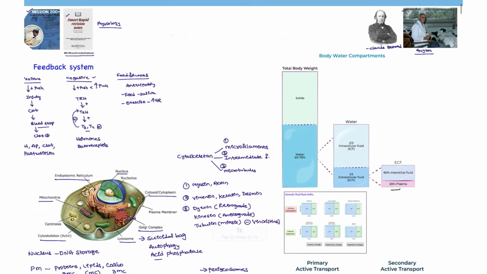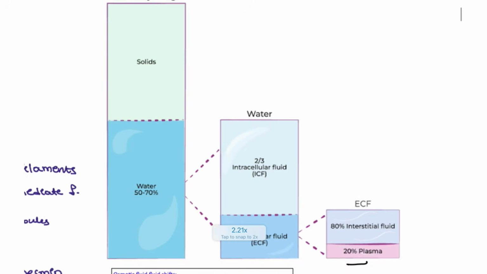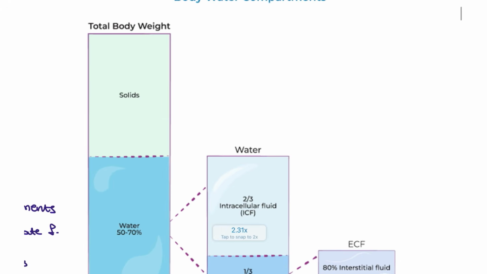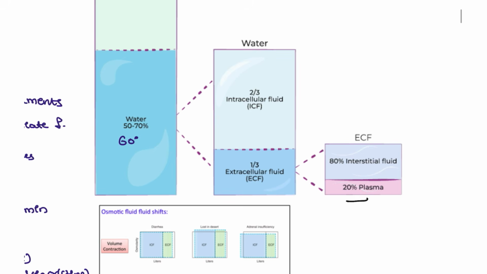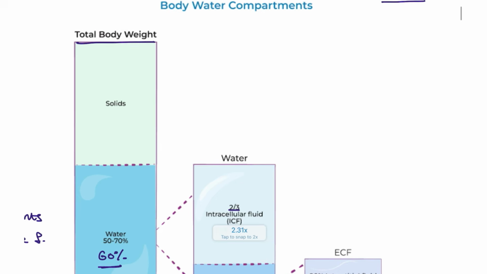Next, moving on to the total body water, how much the body is going to contain. In the total body water, almost 60% of the body content will be water only, and it is subdivided. 2/3 will be the ICF and 1/3 will be the ECF, extracellular fluid. And in the extracellular fluid, again 2/3 will be interstitial and 1/3 will be the plasma. And we have to calculate this.